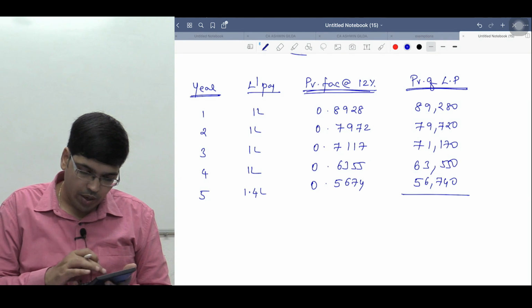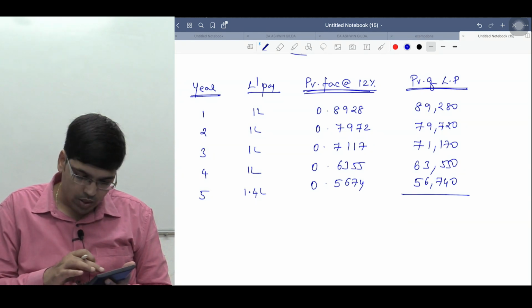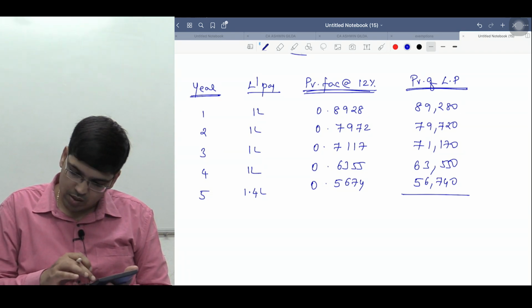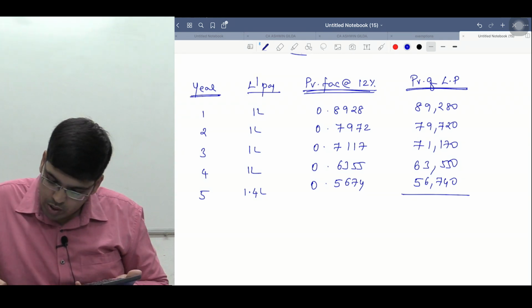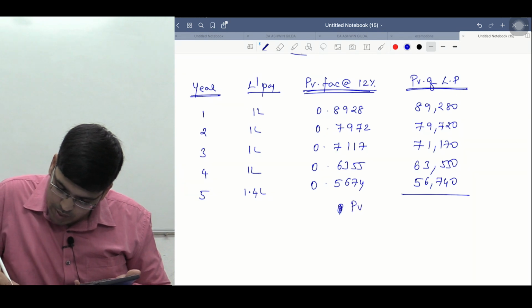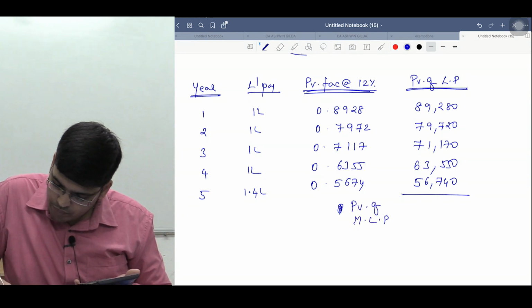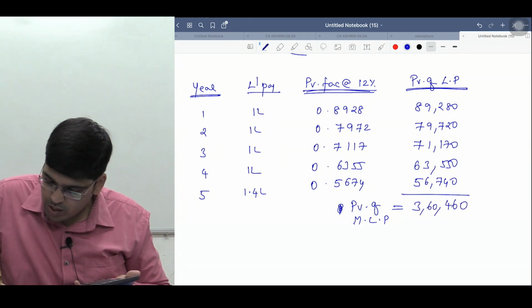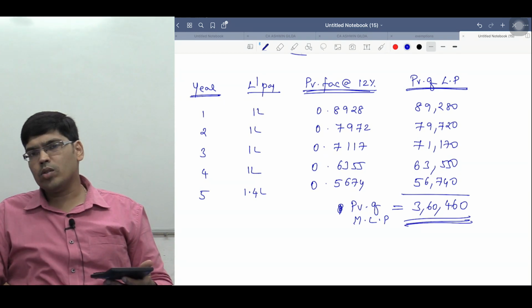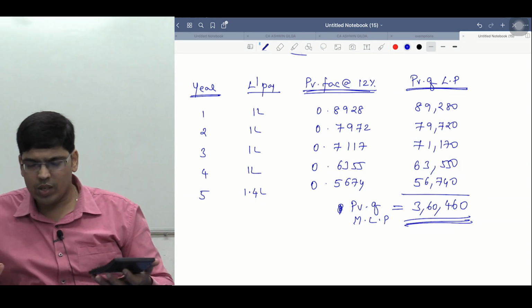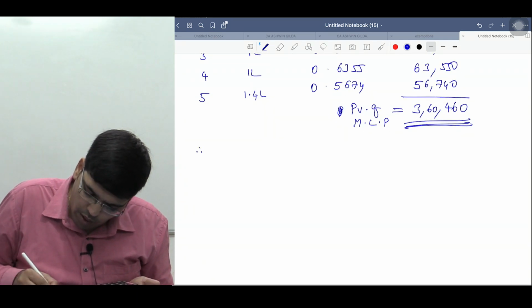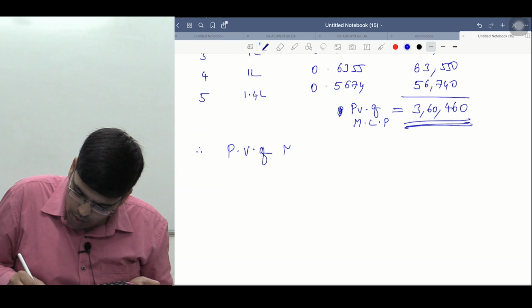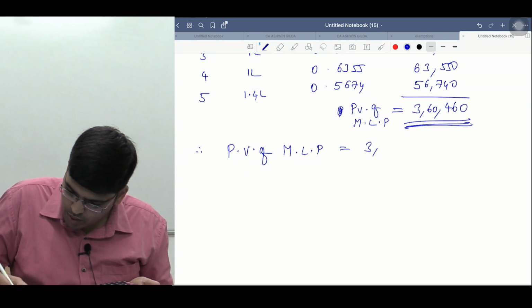Yes, 89,280 plus 79,720 plus 71,170 plus 63,550 plus 56,740. Therefore, it is coming to how much? Therefore, the present value of MLP is almost equal to 3,60,460 rupees. If you observe, this value is almost near to 4 lakhs, or not? Not exactly, but still. Therefore, the present value of minimum lease payment is how much, 3 lakhs.